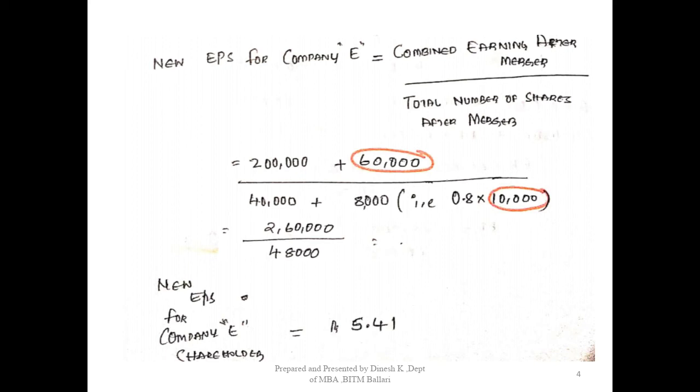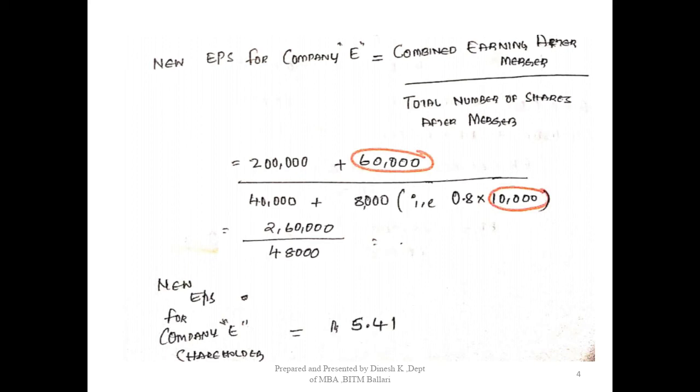So total number of shares after merger for the acquiring company comes out to be 48,000. Now taking 2,60,000 divided by 48,000, the new EPS after the merger would be rupees 5.41. Before merger the EPS of the acquiring company was 5. After the merger, it is 5.41.